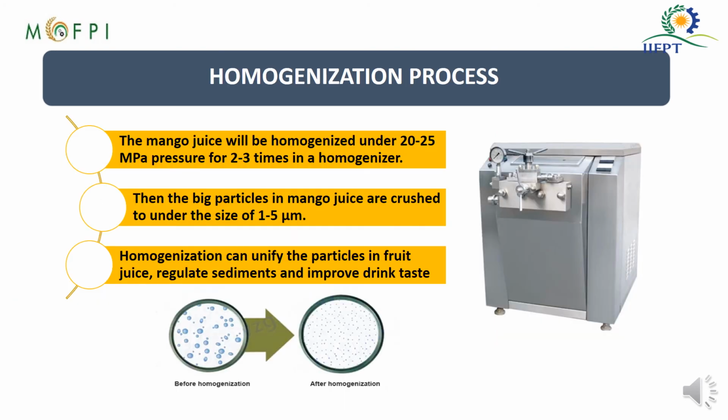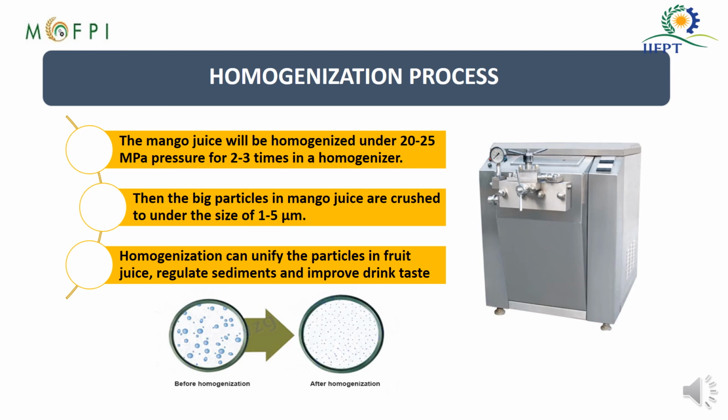After addition of different additives, we need to homogenize our product so as to get uniformity in the particle size and uniformity in the product consistency. So in this case, the mango juice will be homogenized under 20 to 25 megapascal pressure for 2 to 3 minutes in a homogenizer.